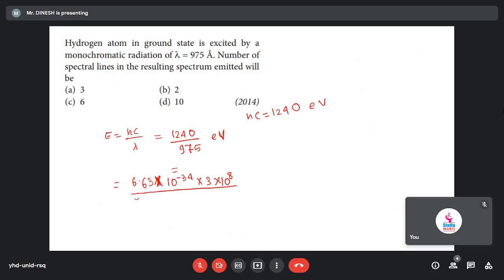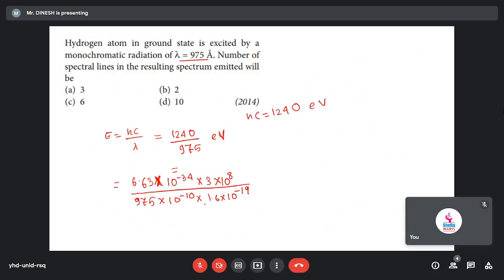So 975 into 10 power minus 10. But we have to write in eV, right? That means we have to divide by the charge of the electron, 1.6 into 10 power minus 19, since we are converting to eV.